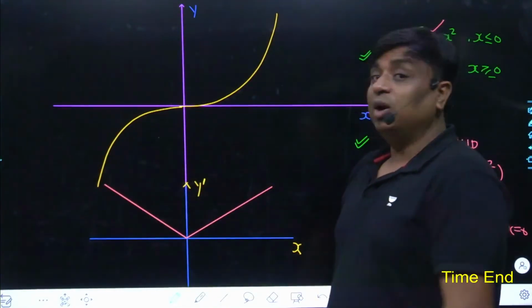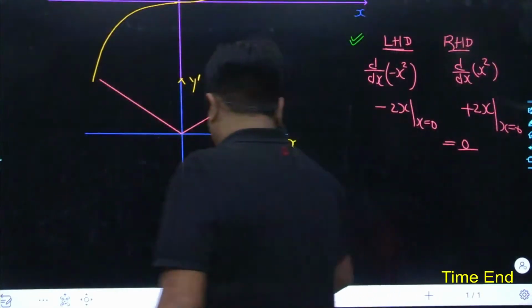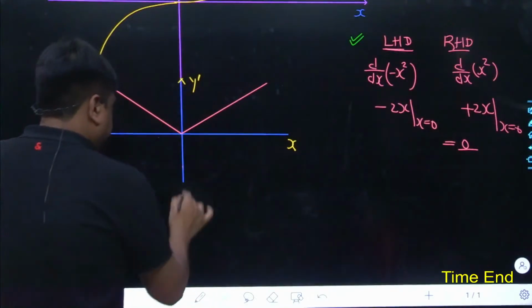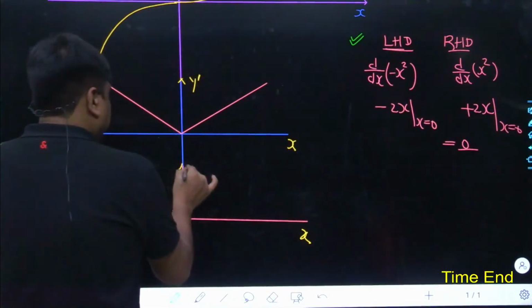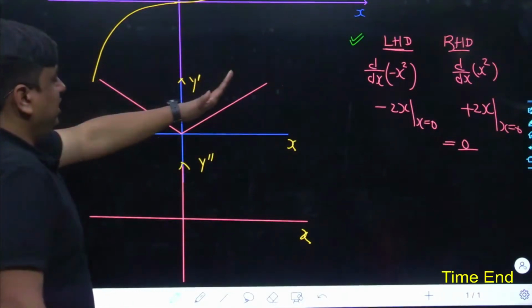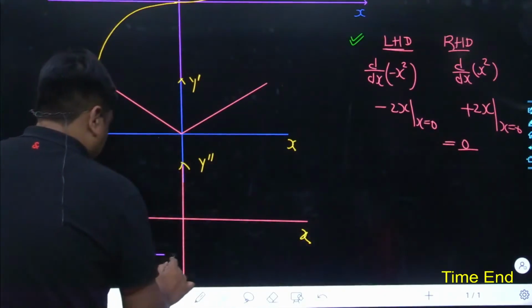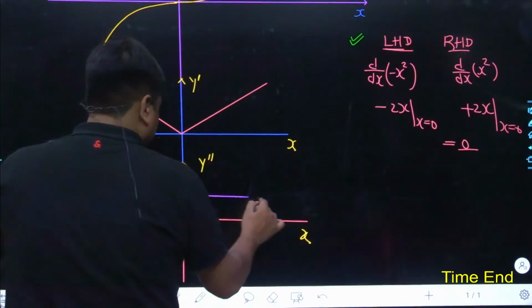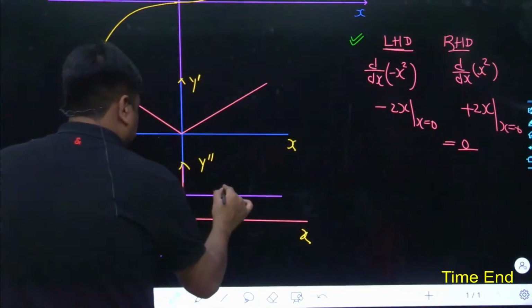Now if I say, what about the second derivative? If I take the second derivative, how would the structure be now? Here the slope is minus 2 and here the slope is plus 2. So it is going to be a signum function over here. How many of us agree at this point? So here it is going to be minus 2 and here it is going to be plus 2.